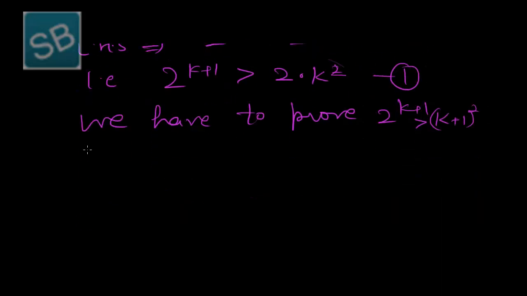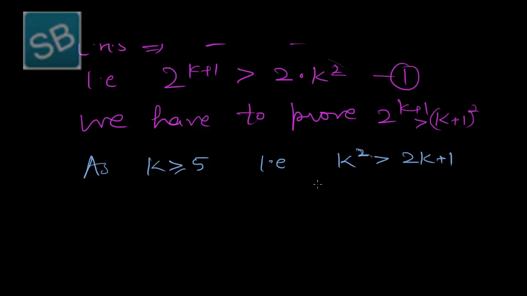So as k is greater than or equal to 5, we can say that k square is greater than 2k plus 1. How can we say that?